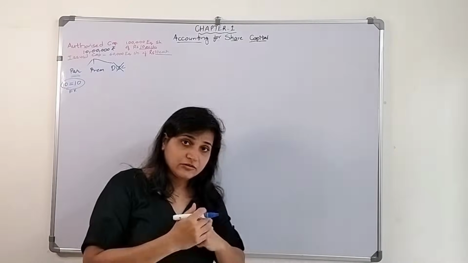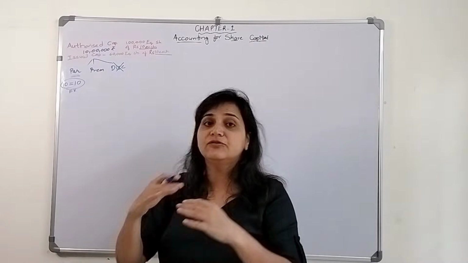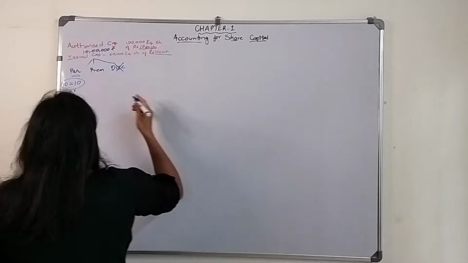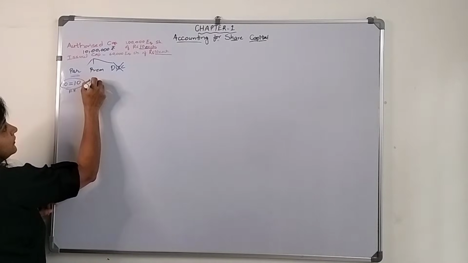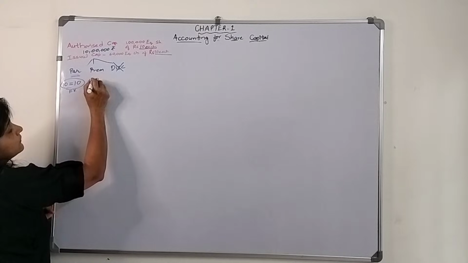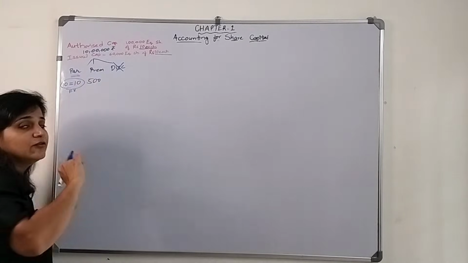When we say the shares are to be issued at premium, premium means over and above the face value. The premium could be 18 rupees, 100 rupees, 500 rupees. It could be anything.